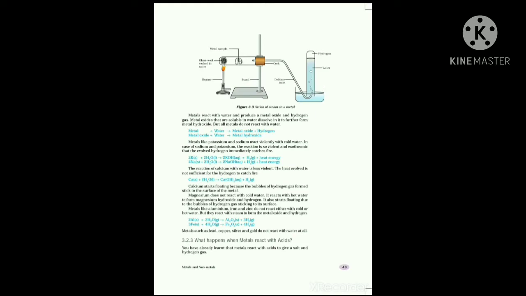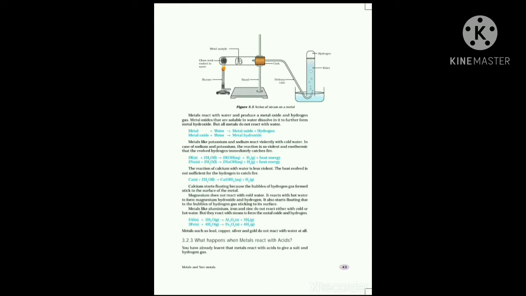Another metal is calcium. Calcium also reacts in cold water, but a lesser amount of heat is produced in this reaction. So, the produced hydrogen doesn't catch fire. Are you clear? Calcium reacts with the cold water and it produces heat, but the amount of heat is less. So, the produced hydrogen doesn't catch fire.